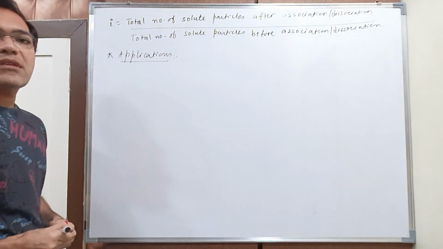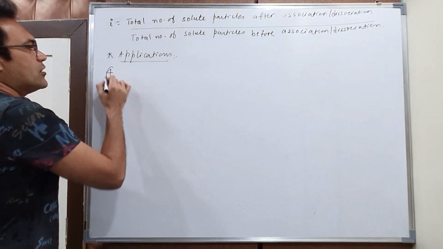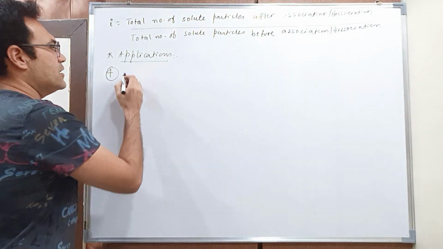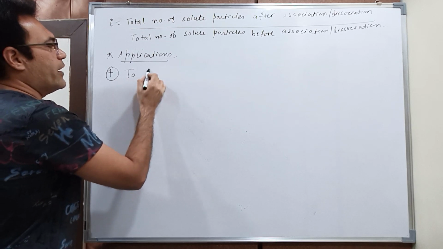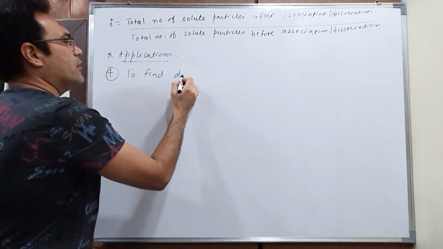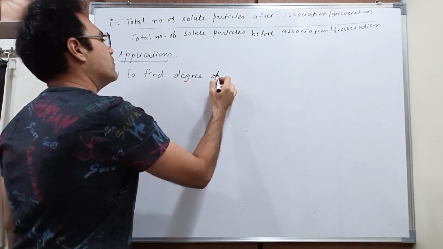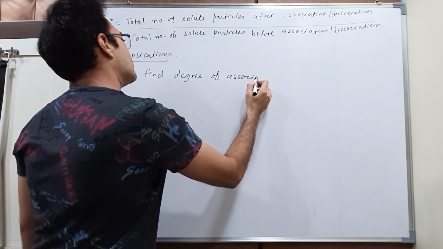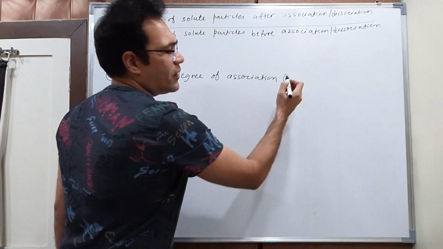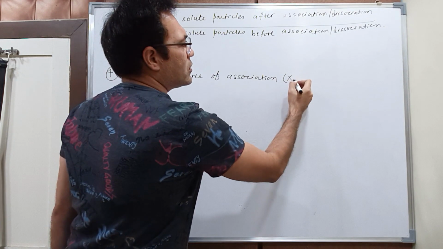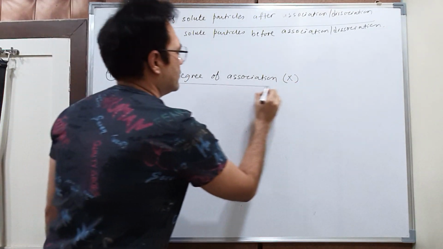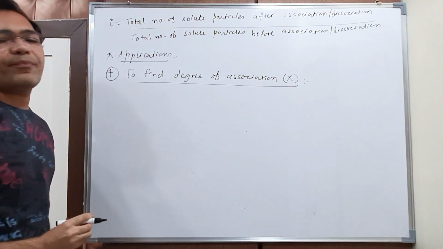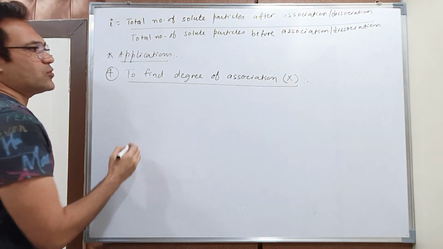Okay. Now students, come to the fourth application of Van't Hoff factor, and that is Van't Hoff factor is used to find the degree of association, and we denote the degree of association by x. Okay. Now what is degree of association?